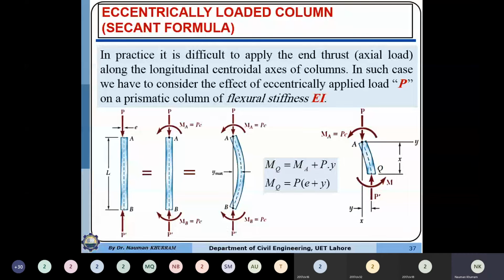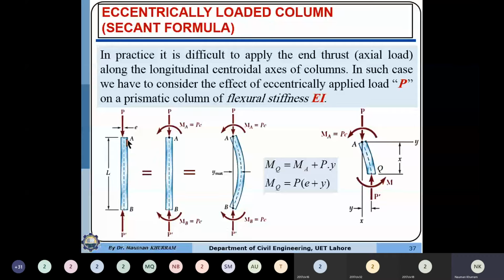Here the derivation is the same, with just a little modification. We are considering a certain eccentricity.